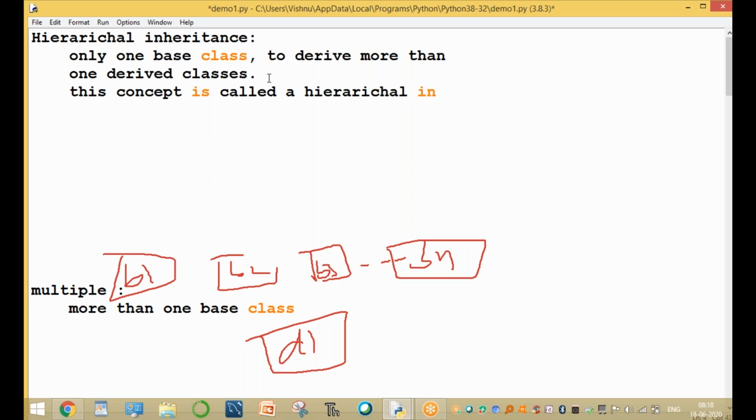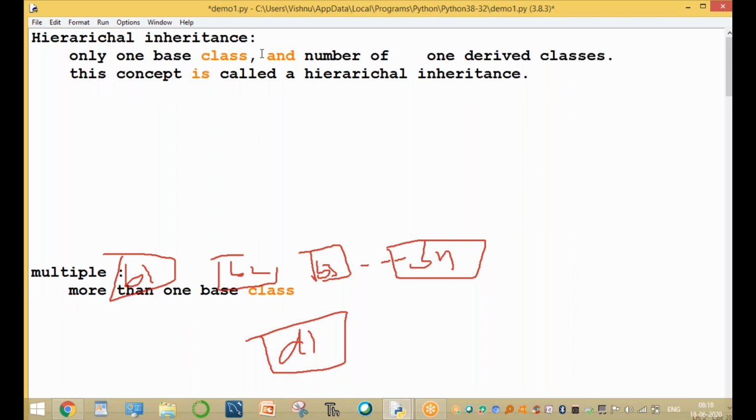What is hierarchical inheritance? Only one base class and a number of derived classes. This concept is called hierarchical inheritance. So what is only one base class?